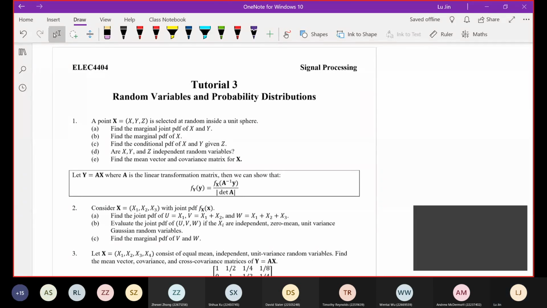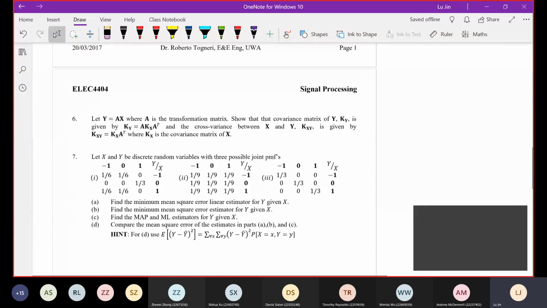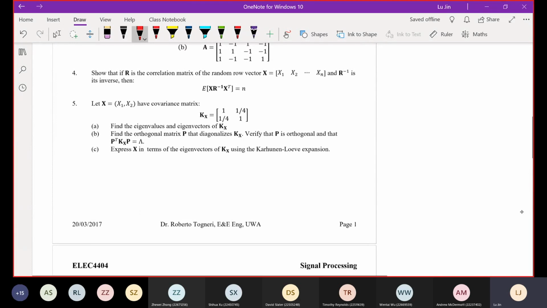I think in the session today, we have 7 questions in total. But to tell the truth, some questions are pretty hard, and I think it will take a long time to go through them. I will try my best to go through as many as possible within these 2 hours. But definitely, we are not able to finish all the questions. If the questions cannot be finished, after this session, I'm going to put the selected answers plus the solutions on LMS. You can go through them by yourself after class.